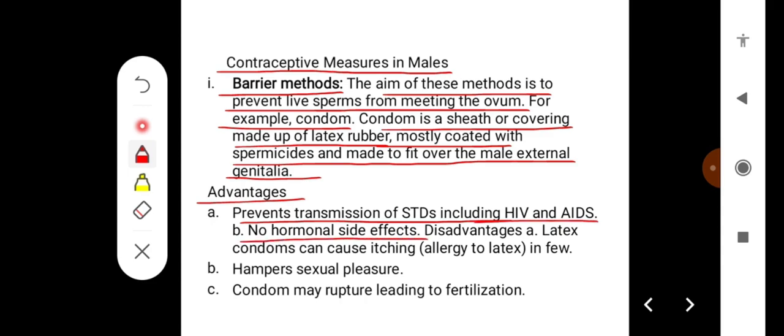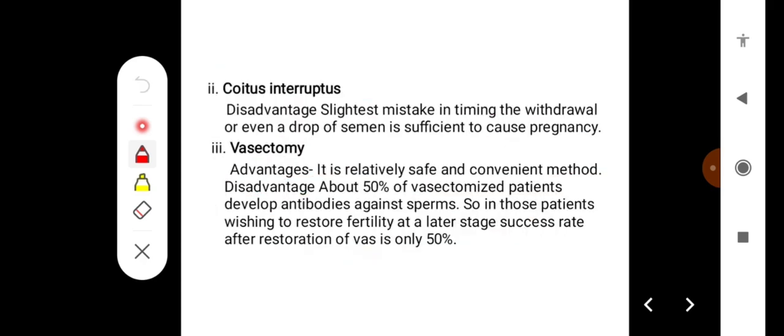Some disadvantages are that latex condoms can cause itching or lead to allergy to latex in a few individuals. The condom hampers sexual pleasure. A condom may rupture during intercourse, and on rupture it may lead to fertilization.